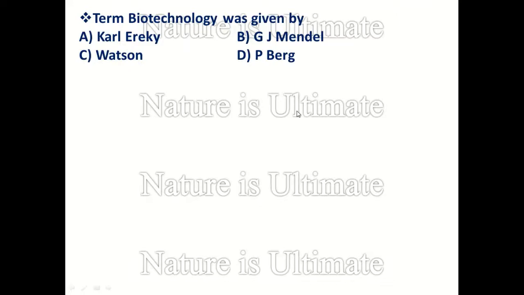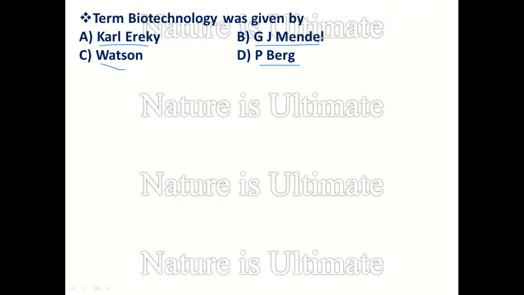So the first question is: the term biotechnology was given by. You have four options: Carl Erecki, Gregor John Mendel, Watson, and P. Berg. This is a simple question, and you can easily guess the answer by considering the work done by these great scientists. Paul Berg was the first scientist who made the first recombinant DNA molecule.